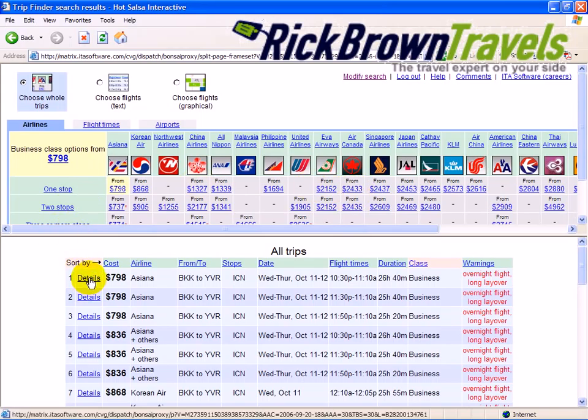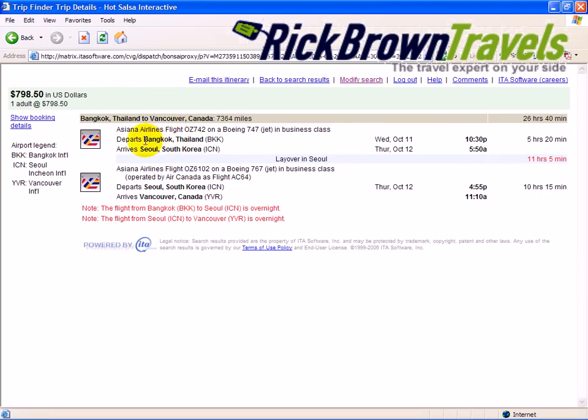Okay, now watch this. See this details button? Okay, click on detail, and you'll notice that the first flight is Asiana. You're purchasing through Asiana, Bangkok to South Korea, and obviously Asiana is a South Korean airline. Very good, by the way. I flew Asiana. They're a fantastic airline. This is on a 747. You're in business class. All right, so that's a fantastic flight to Korea, 5 hours. You'll be stuck in Seoul for 11 hours, but you get to use the business class lounge, and they have sleeperettes, which are like little mini hotel rooms. So you can take a nap, eat some food in the lounge, and they have fantastic food in their lounge.